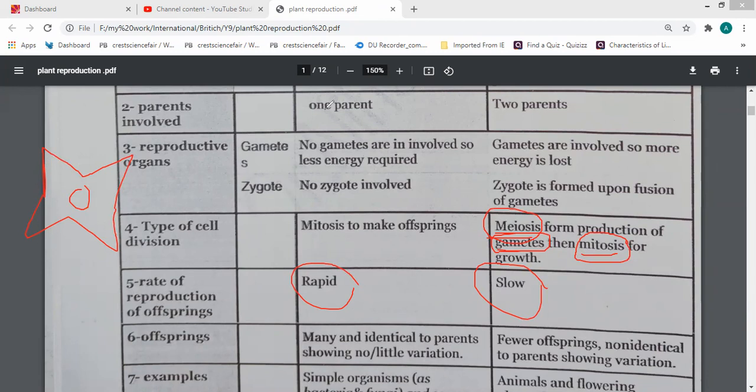This starfish reproduces by asexual reproduction by a type called regeneration, which means what? If this arm is missing or cut off, what will happen?